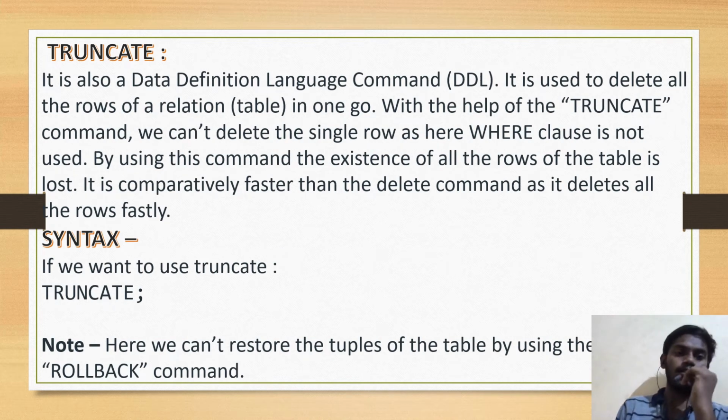Truncate: it is also a data definition language command. It is used to delete all the rows of the relation table in one go. With the help of the truncate command, we can't delete a single row, as the where clause is not used. By using this command, the existence of all the rows of the table is lost. It is comparatively faster than the delete command as it deletes all the rows fast.